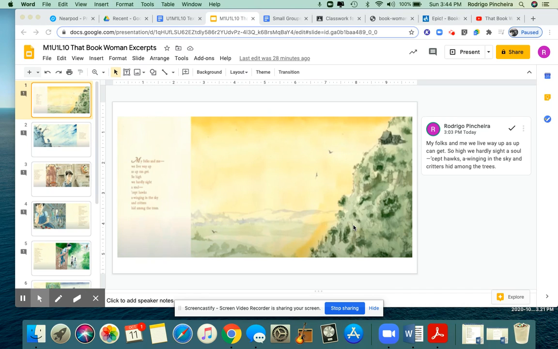"My folks and me, we live way up, as high as up can get. So high we hardly sight a soul, except hawks, a wingin' in the sky, and critters hid among the trees." So right there, Cal tells us with his own words that they live really high up on a mountain. And then he says, "so high we hardly sight a soul." So that means that they really don't see people. So between the illustration and the text, we already have two details to put in our answer to this question.